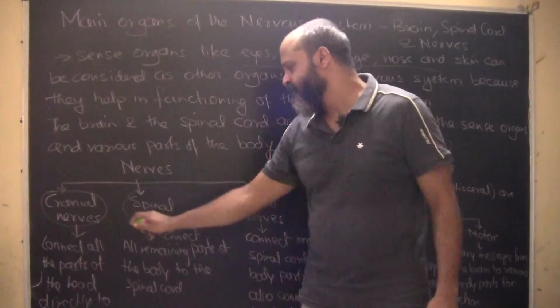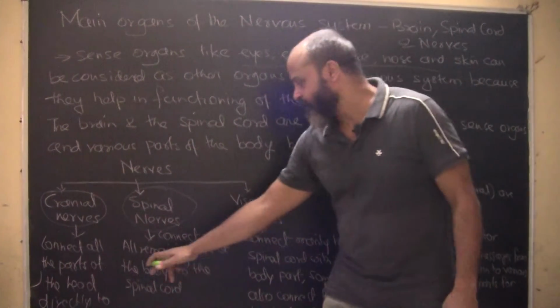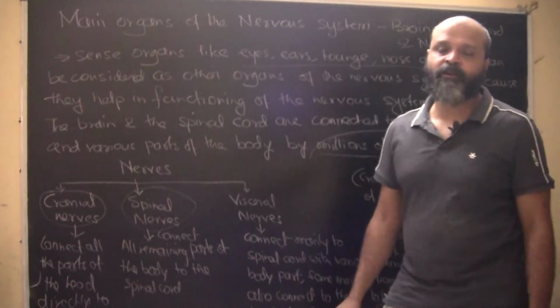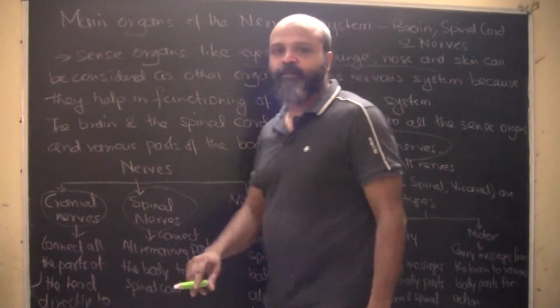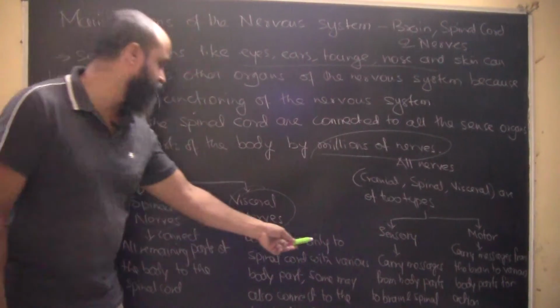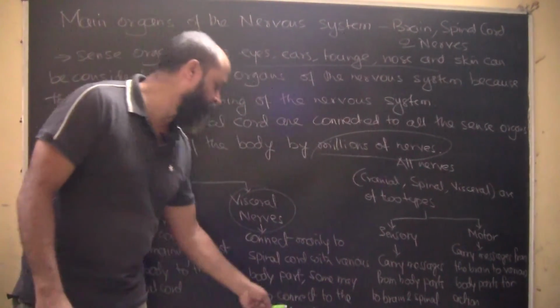What are spinal nerves? Spinal nerves are the ones which connect all the remaining parts of our body to the spinal cord. What are visceral nerves? Visceral nerves mainly connect the body parts to the spinal cord. Some may also connect to the brain directly.